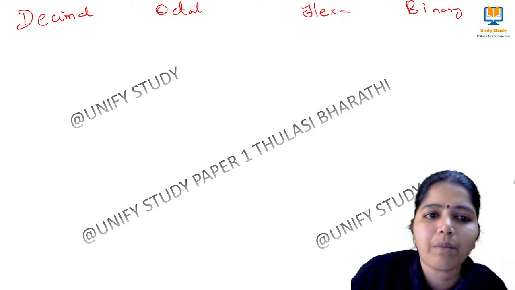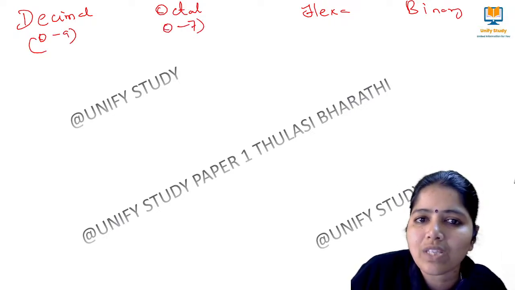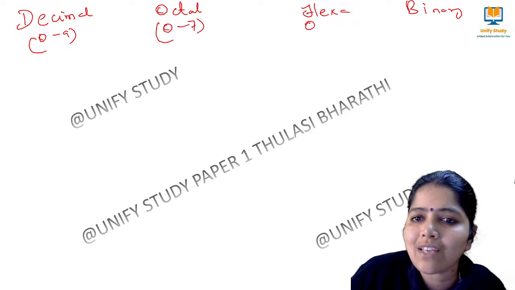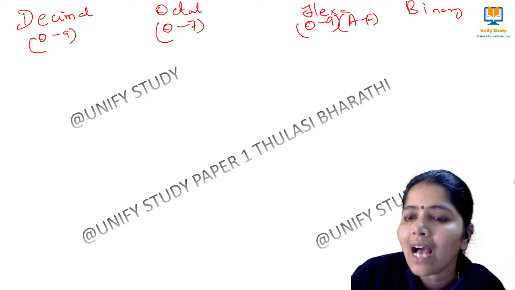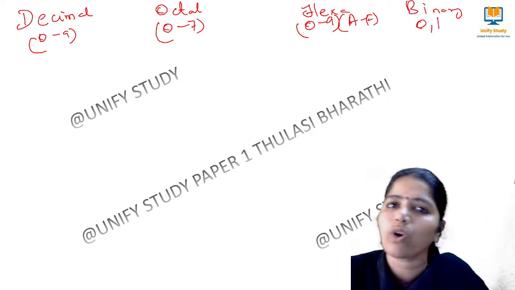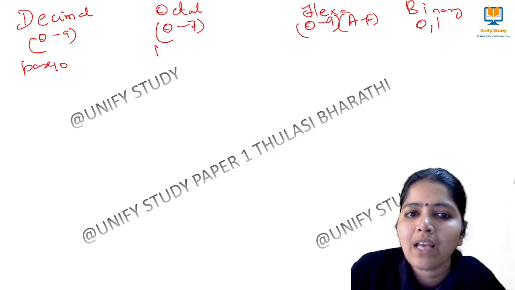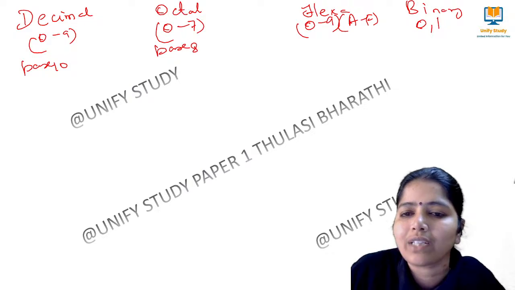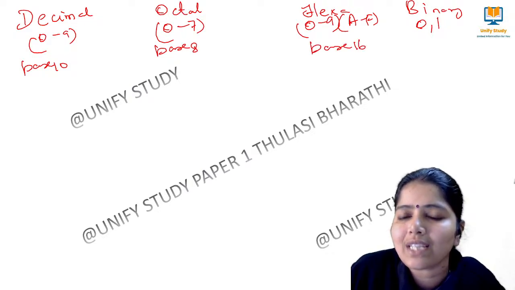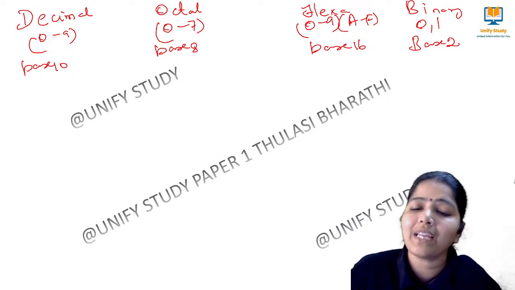The decimal number system is from 0 to 9. Octal is 0 to 7. Hexadecimal is 0 to 9, and then A to F for 10 to 15. Binary has 0 and 1. Each is called by its base. Decimal is base 10. Base 8 is called octal. Base 16 we call hexadecimal. And base 2 we call binary.